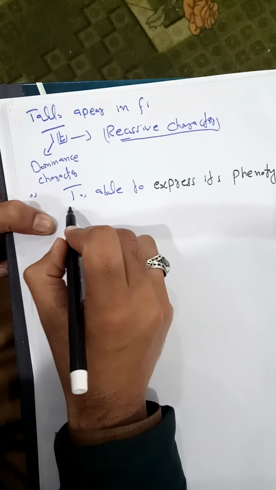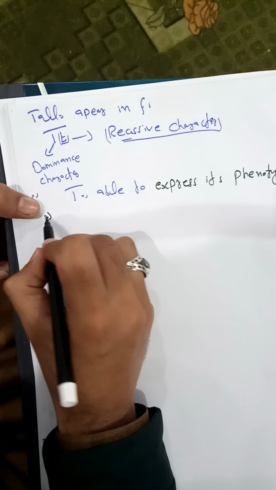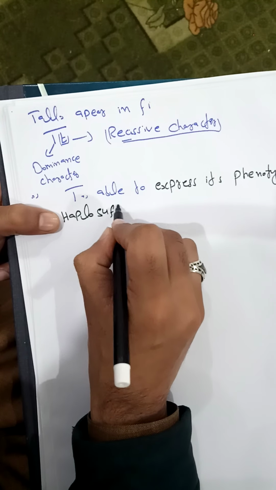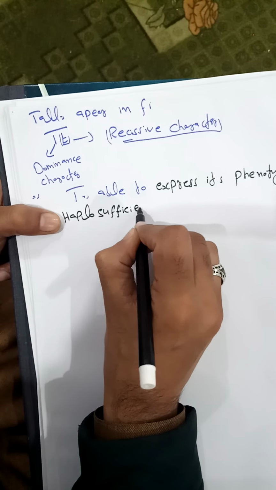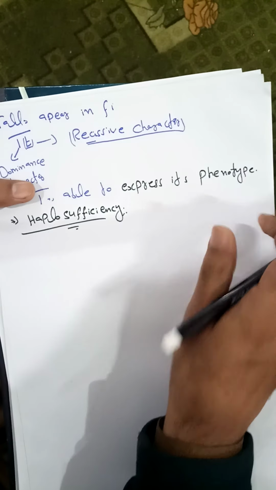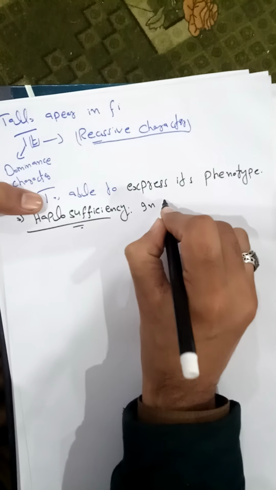So this phenomenon is also called haplosufficiency. Now what is haplosufficiency?